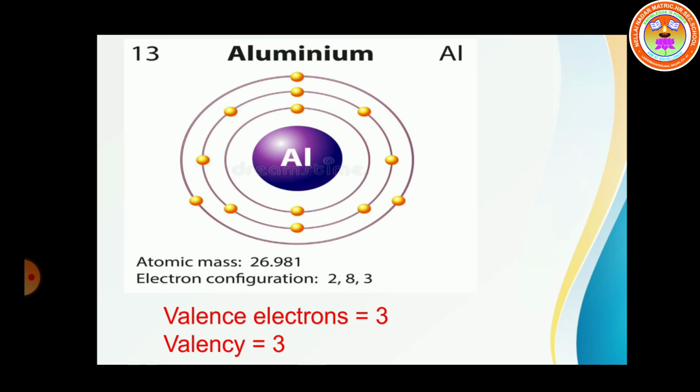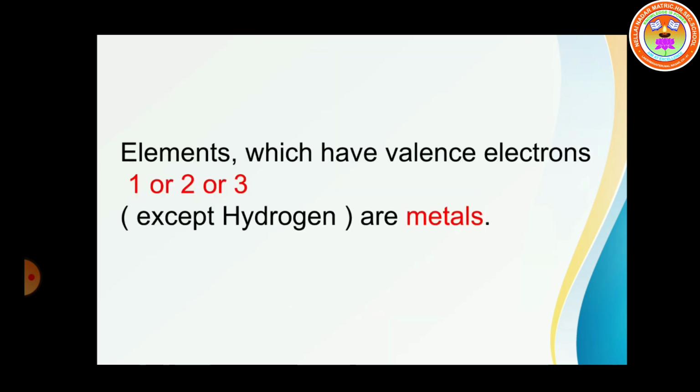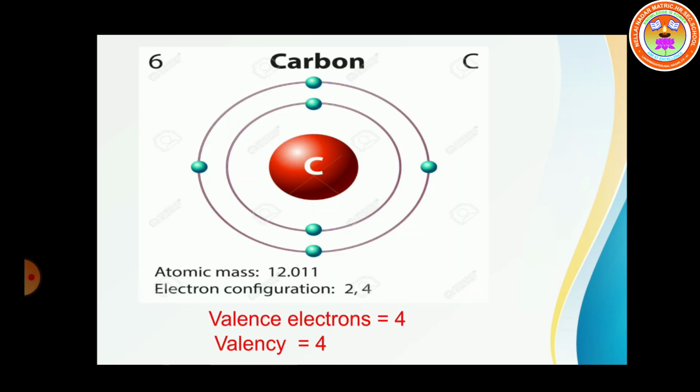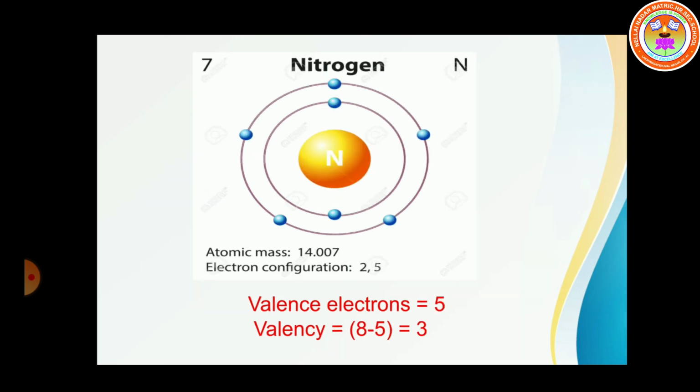See another one, aluminium. In aluminium there are 3 valence electrons present. So valency is 3. We know aluminium is also a metal. So elements which have valence electrons 1 or 2 or 3, except hydrogen, are metals. Next, in carbon, the number of electrons in the outermost orbit is 4. That is, the valence electrons are 4. So valency is 4. So carbon is a non-metal.